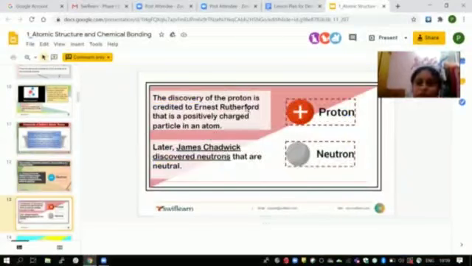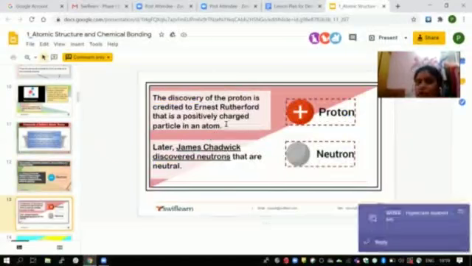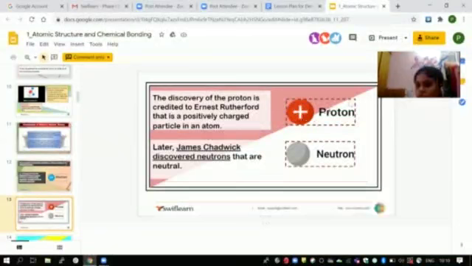The discovery of the proton is credited to Ernest Rutherford, a positively charged particle in an atom. The next subatomic particle after the electron discovered by J.J. Thomson was found by Ernest Rutherford, who discovered another charged subatomic particle and named it the proton.